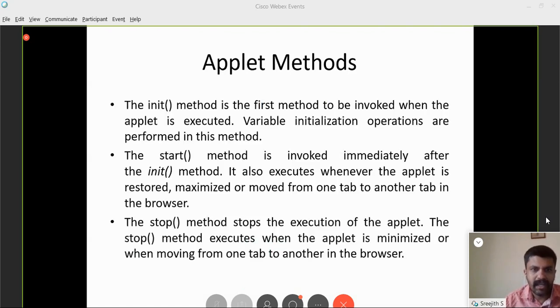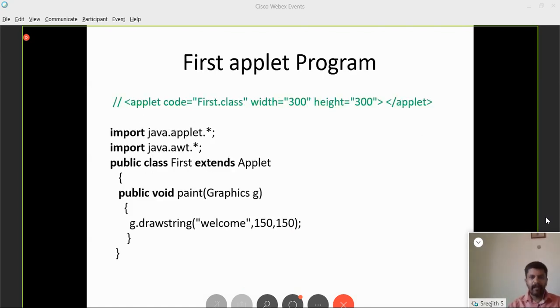So these are the methods. Now we will see a first applet program. To start with, let's first ignore the green color thing. In order to start an applet program, I need to import 2 packages. First one is import java.applet. As I mentioned earlier, applet is the name of the package, so I need to import the applet package.